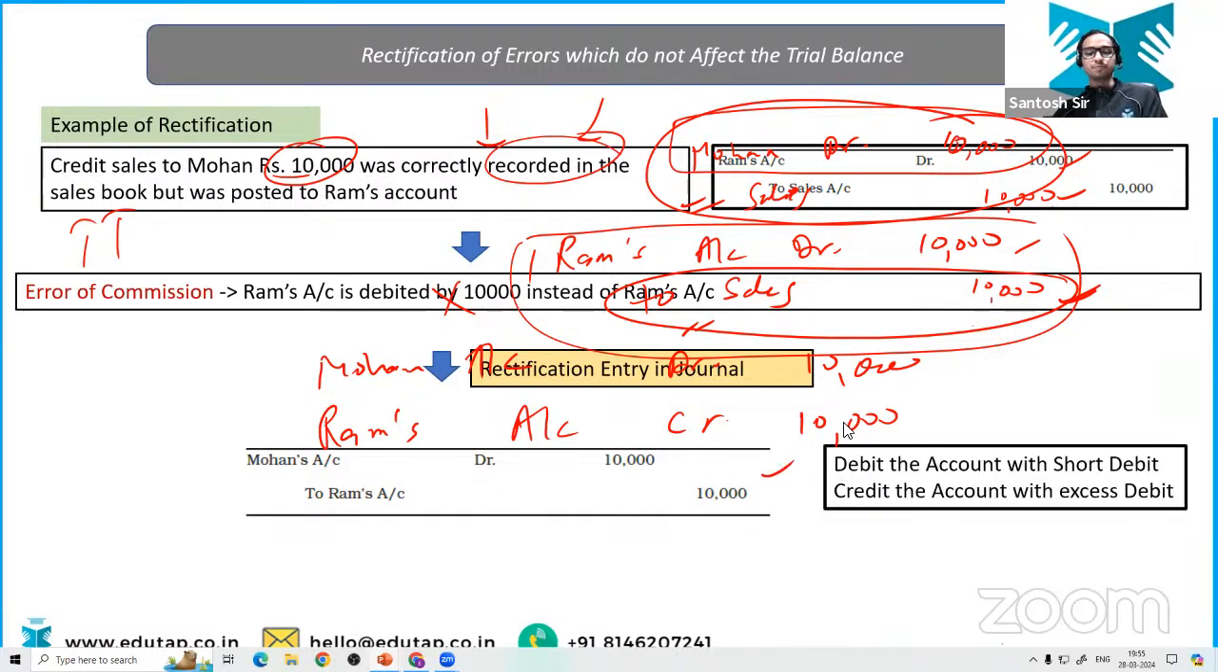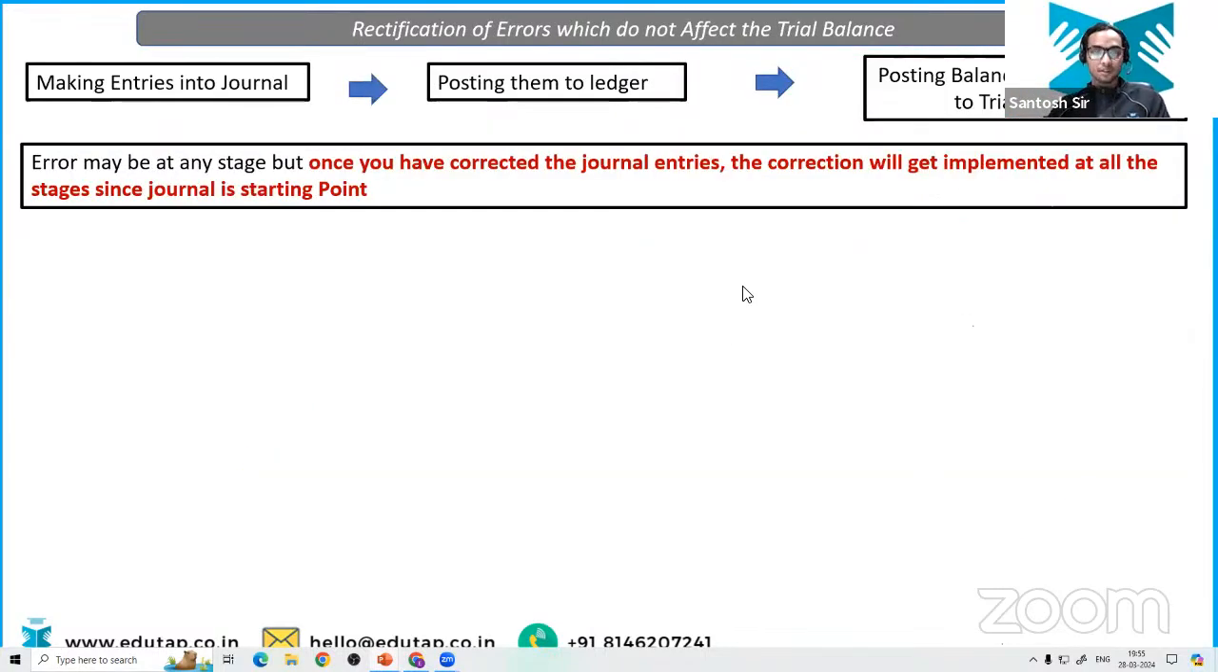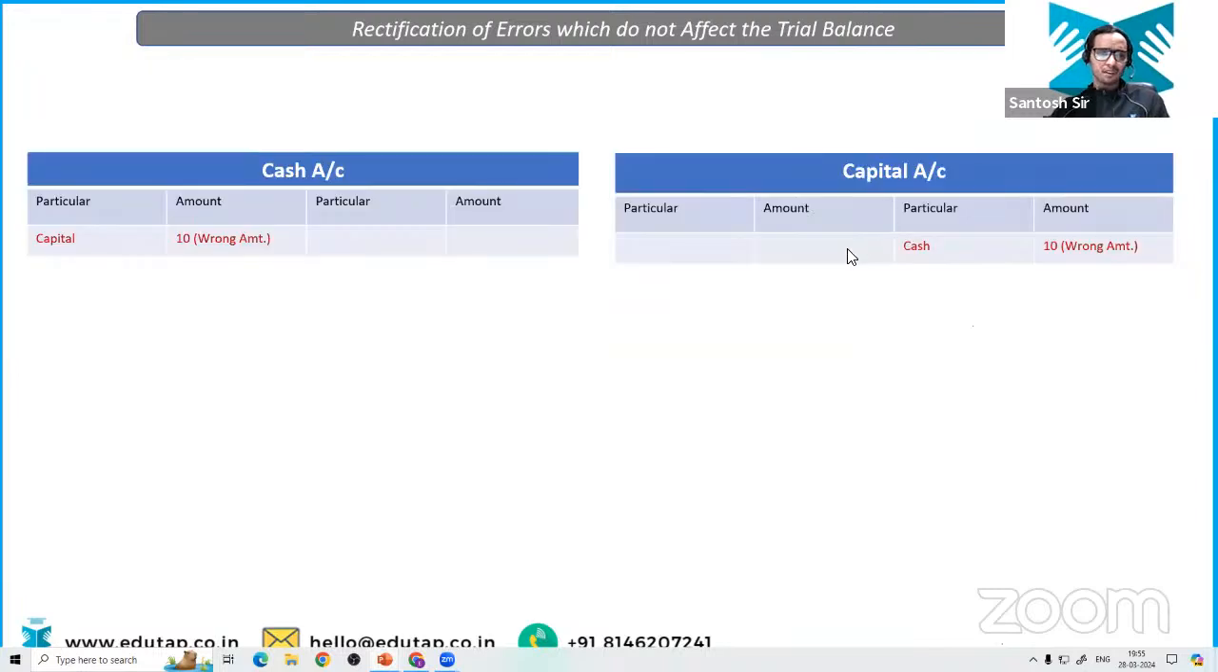Good. Very good. Chalo. So you are debiting the account which has been under debited, and you are crediting the account which is over debited. Very good. So once the entries are corrected in the journal entries, it is automatically rectified in the ledger, and automatically it will be rectified in the trial balance as well. Okay, very good.